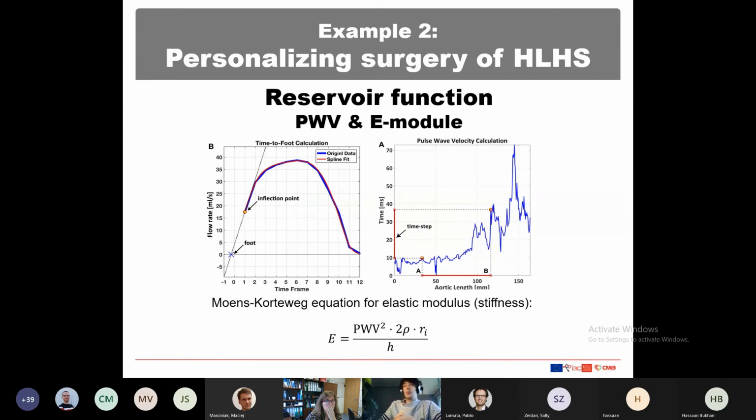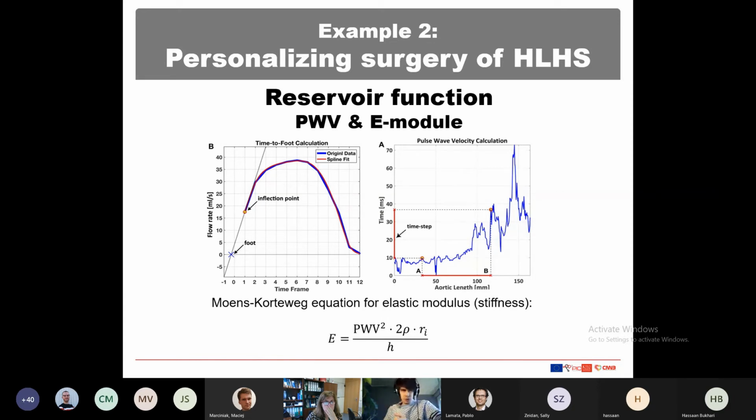The conduit is how much the vessel is capable of transporting blood, which is basically the pressure drop we have been measuring. And extra, we measure the pulse wave velocity and the stiffness of the vessel, which is related to how much the aorta can distend and how long it takes the pulse wave to travel along the aorta.